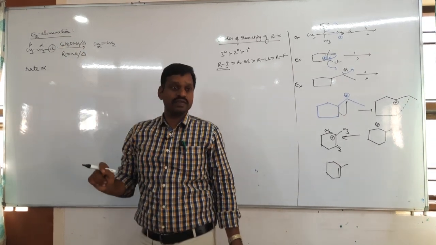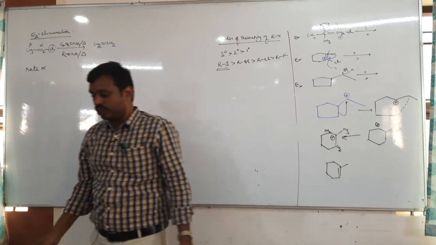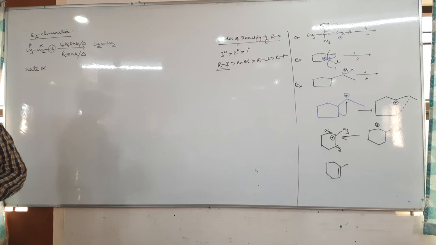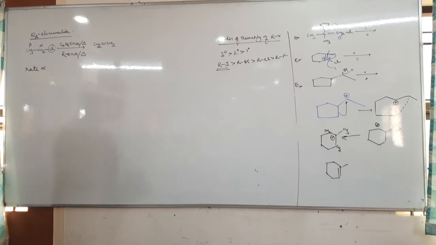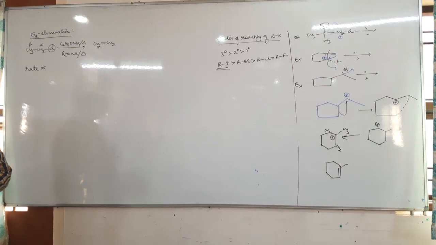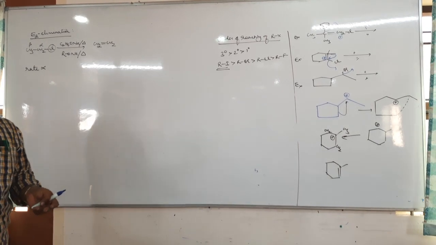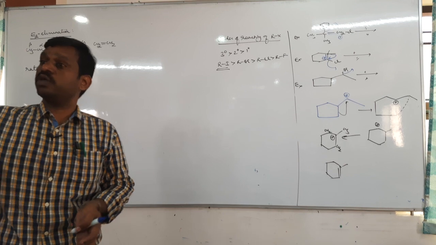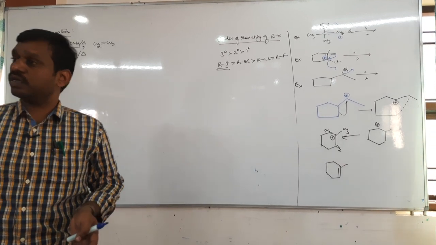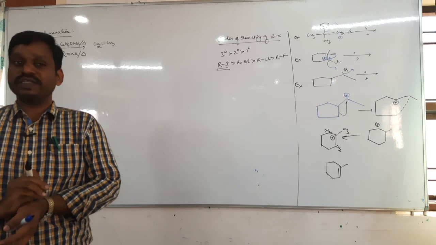Base, no. In all elimination reactions, a base must be there. The base only removes the beta proton. If it is a nucleophile, it comes SN1, SN2. So remember, in SN1, SN2, there will be a nucleophile as the reagent. In E1, E2, E1CB, in all cases, a base will be the reagent.